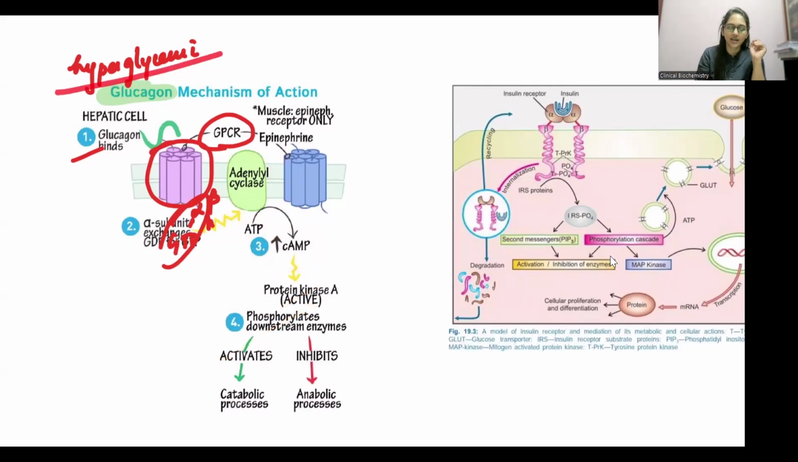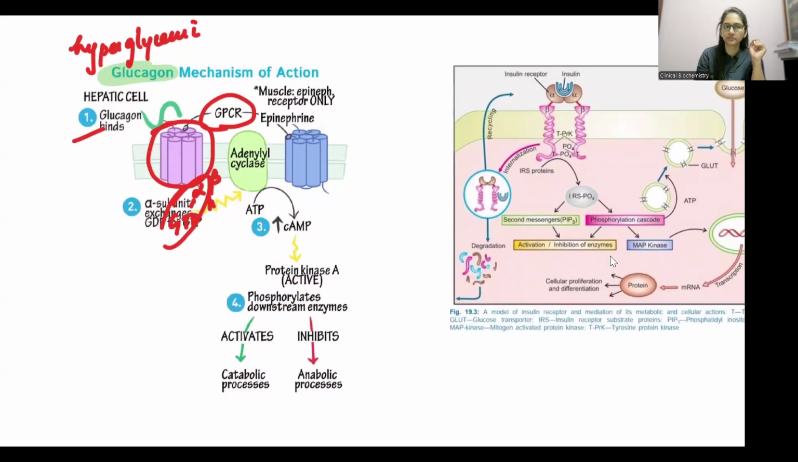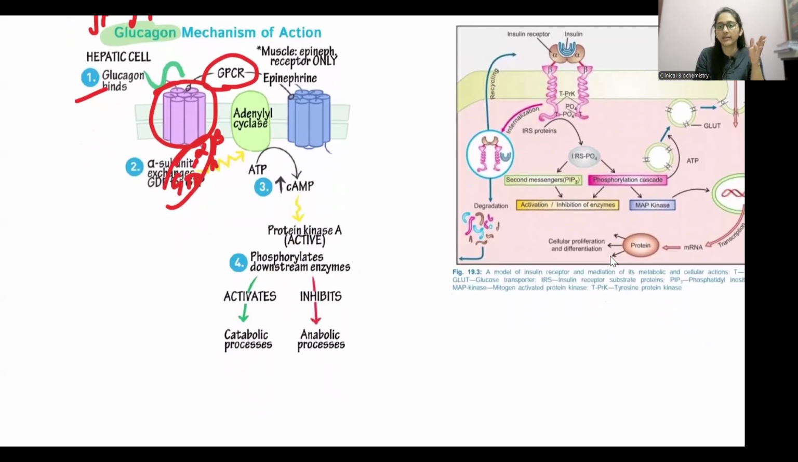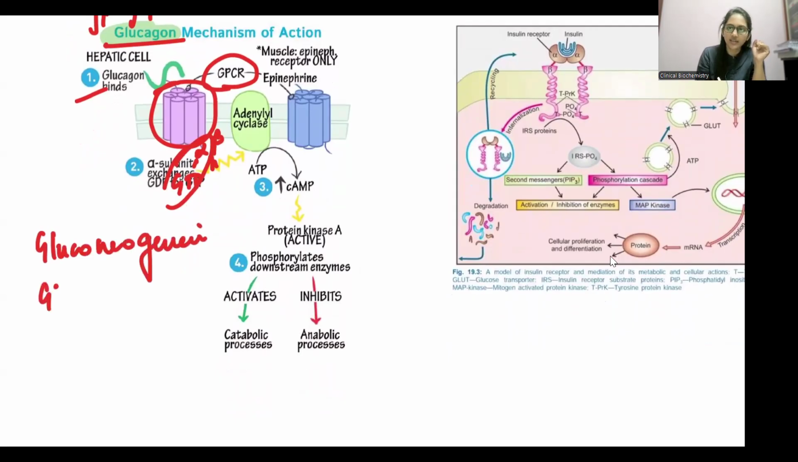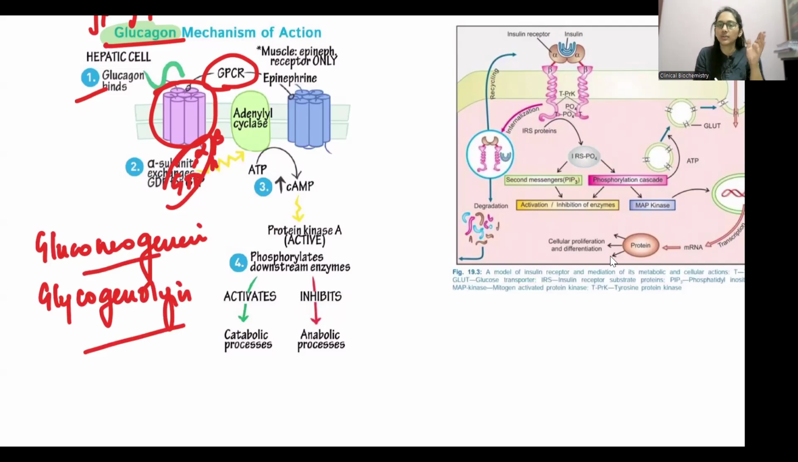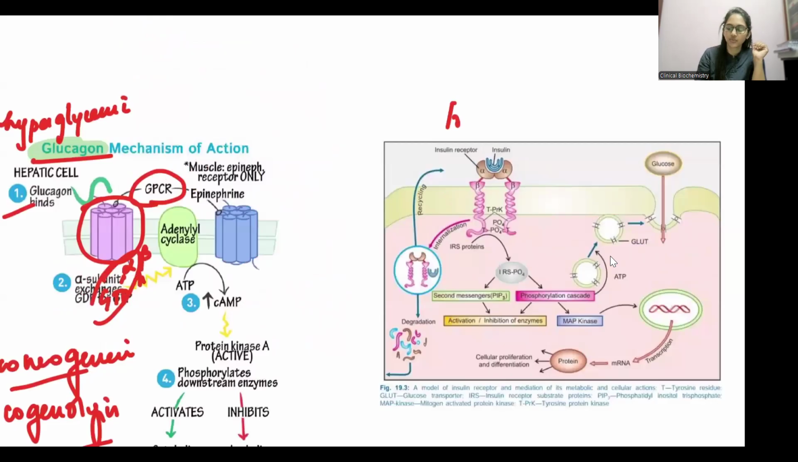As you know, it's a hyperglycemic hormone. What are the different carbohydrate pathways that it can activate? Glucagon can activate gluconeogenesis. Glucagon can activate glycogen breakdown, so glycogenolysis. These two are the pathways that glucagon can activate. Whereas what is insulin? What's the function of insulin?